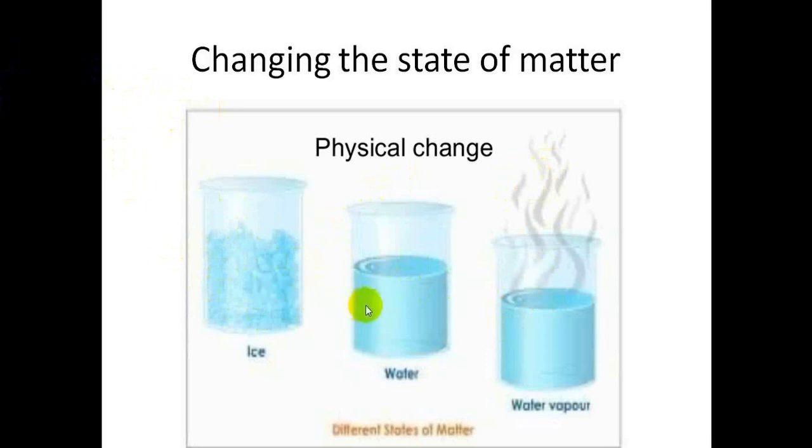This is a physical change because we change the solid ice into liquid water, and both of them actually stay water. And here also, by boiling, water changes to water vapor. So here it was liquid state and now it's gas state. By boiling or evaporation, we change the state.